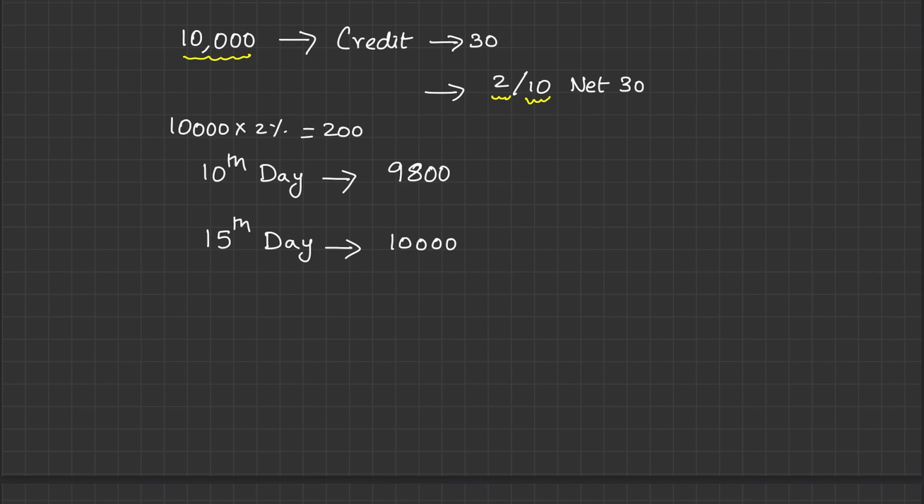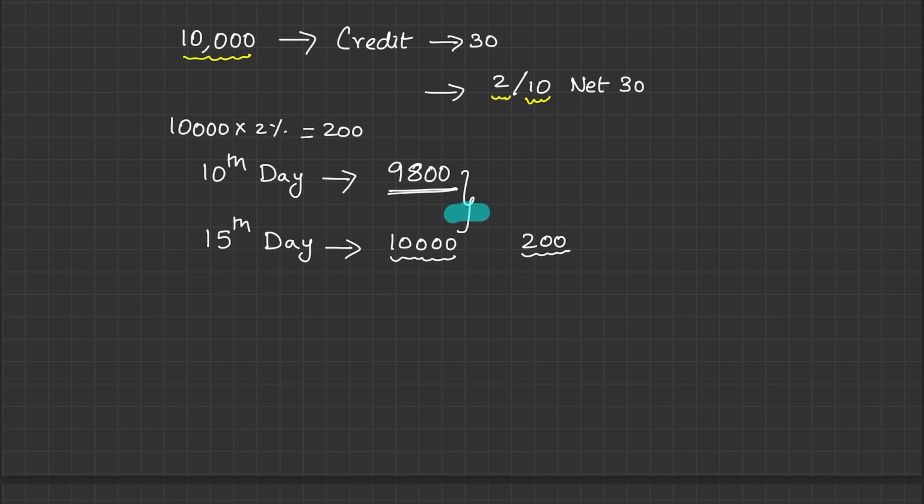What is the additional amount you are paying over and above 9,800? You are paying 200. Okay, mind this, very, very important. Your actual cost is only 9,800 if you are paying within 10 days. But if you are making payment after 10 days, you are going to pay additional of 200, and because of that only you are paying 10,000.